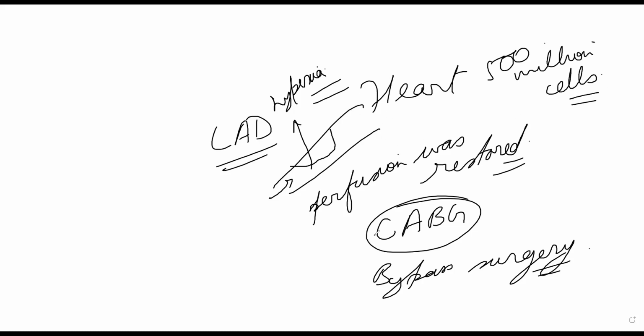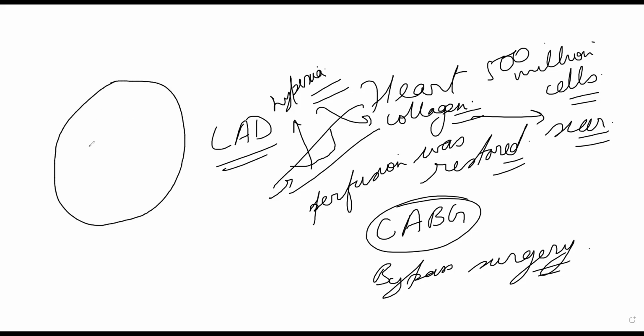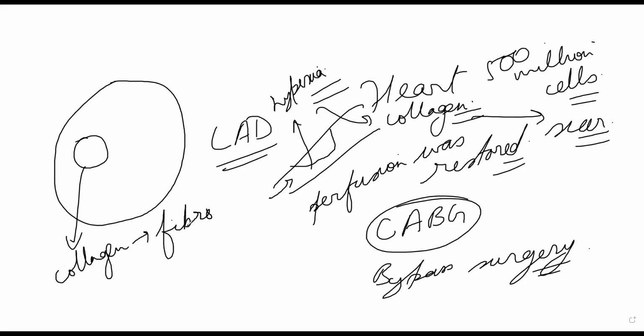Now those cells cannot be replaced. Those cells will be replaced by collagen, not anything else. So that is a scar tissue. The fibroblasts will come in and they will secrete collagen. Collagen would just, in a simple way, act like a band-aid. It would fill up that dead area, but that scar tissue in the heart, suppose this is the entire heart and this is scar tissue, is made up of collagen secreted by the fibroblast cells, connective tissue cells.